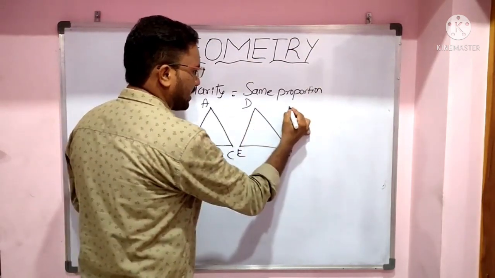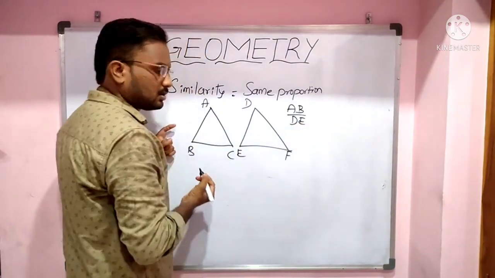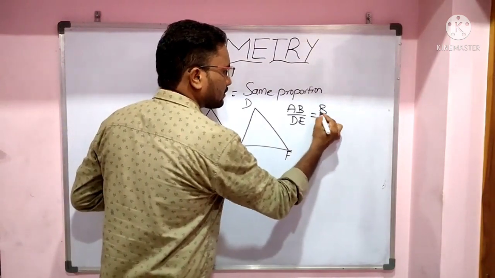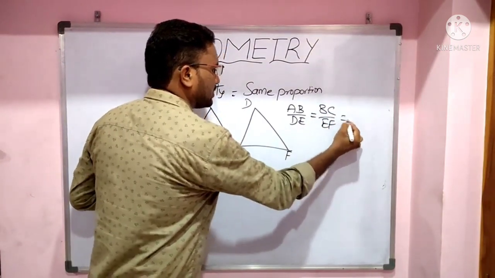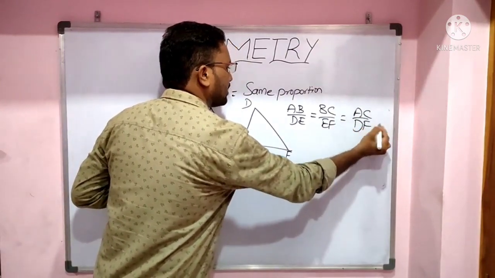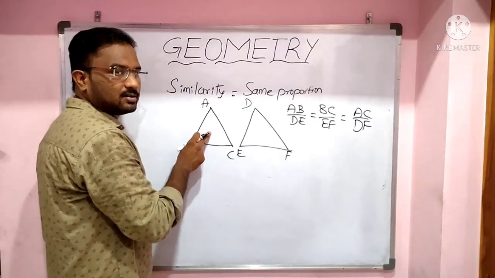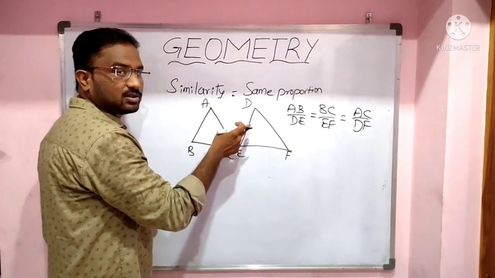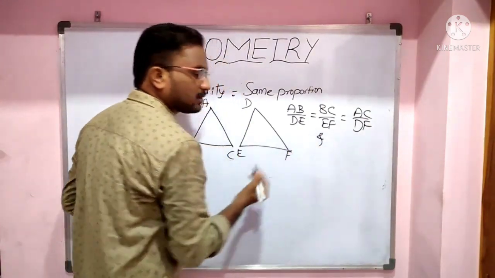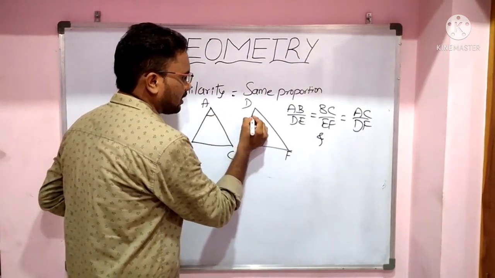That means AB by DE is equal to BC by EF is equal to AC by DF. The ratio of sides of one triangle is equal to the corresponding ratio of sides of the other triangle. And the corresponding angles of one triangle are equal to the other triangle.